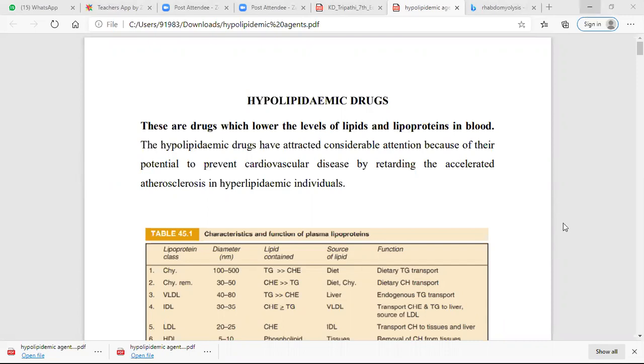Myopathy means it is a muscle injury. Myopathy means muscle pain.